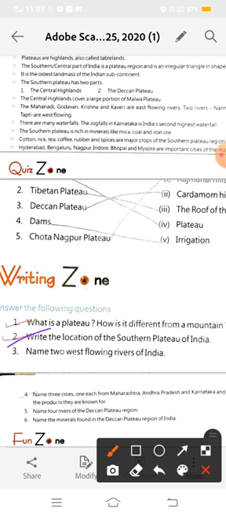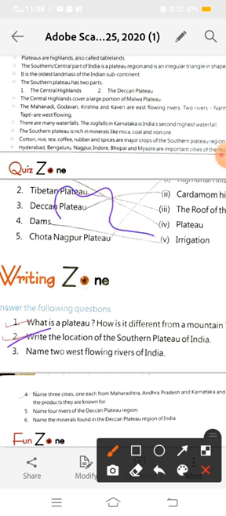This plateau extends from the south of the northern plains down to the last tip of India, which is Kanyakumari.